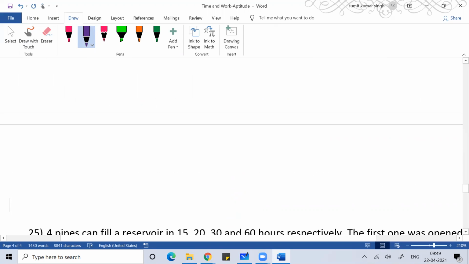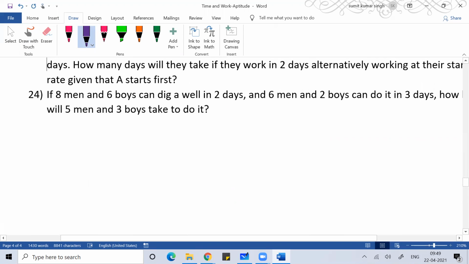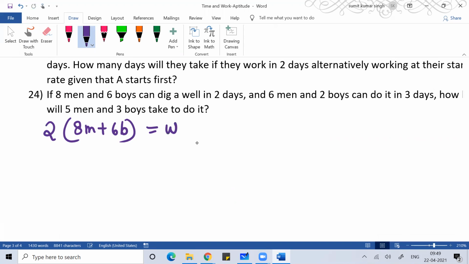in 2 days, so define the work. 8 men and 6 boys can do the work in 2 days. So M1 into D1 is equal to W1. So 8 men and 6 boys are doing the work in 2 days. You can say 16M plus 12B. That is your work, so you can write this as equation 1.